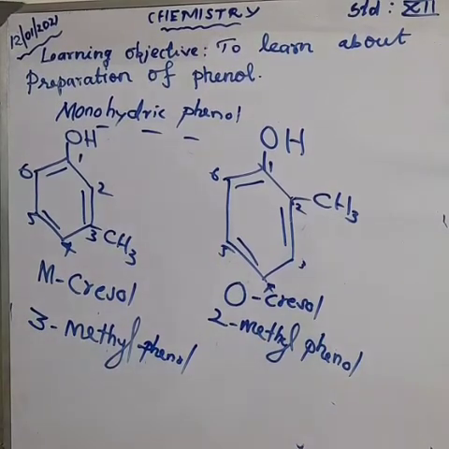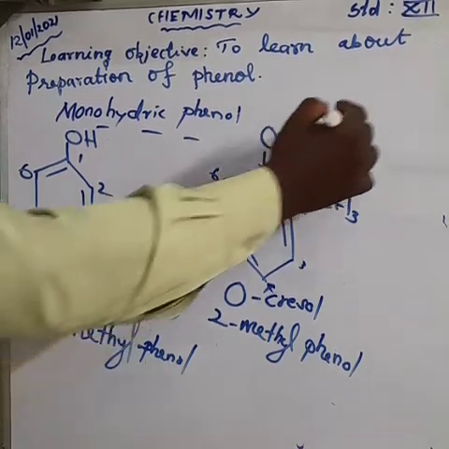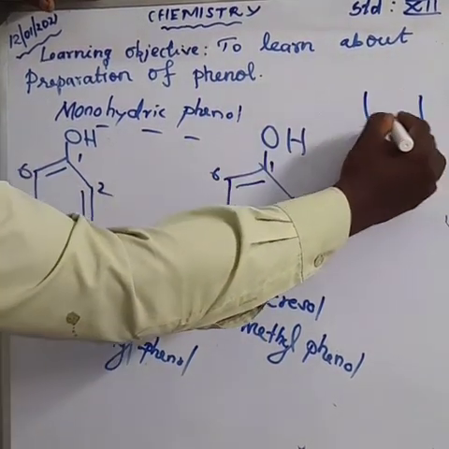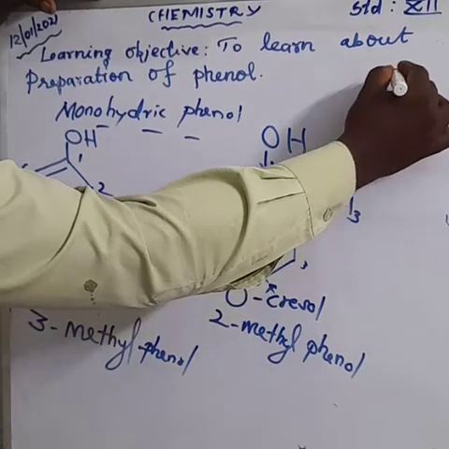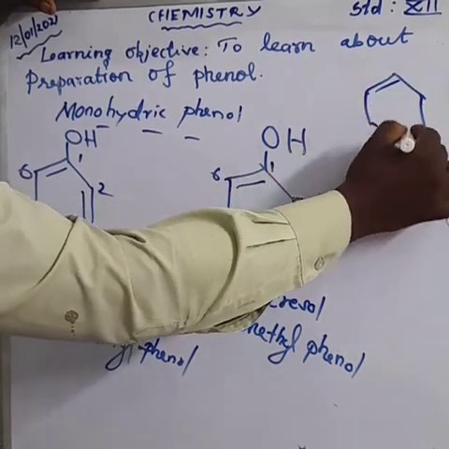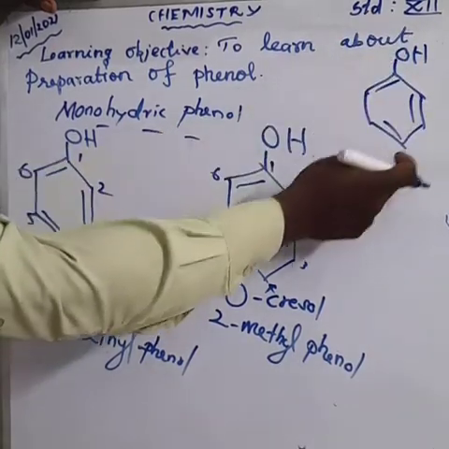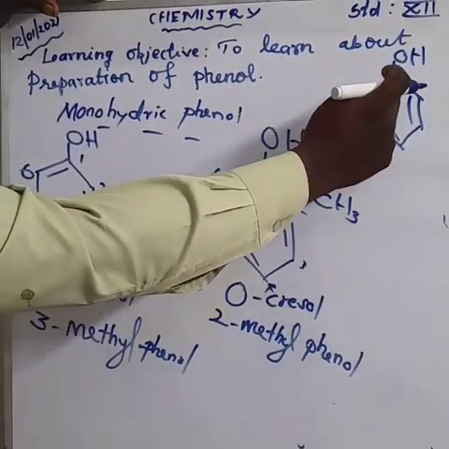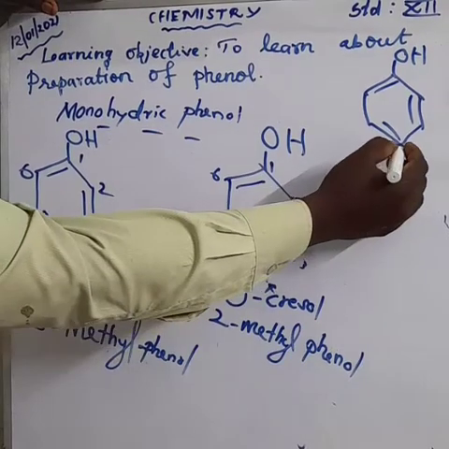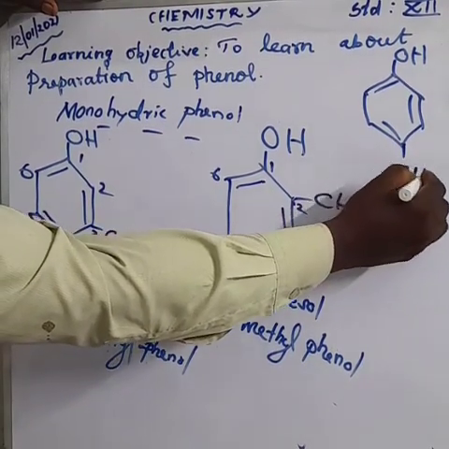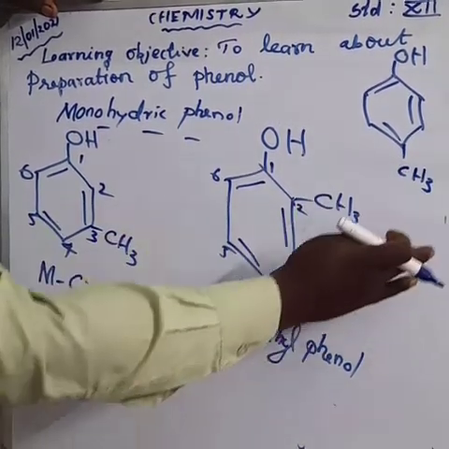Okay. Next we can learn one more compound, that is paracresol. Para means just opposite to the functional group. Am I right? Methyl group we are adding. So we give the number.